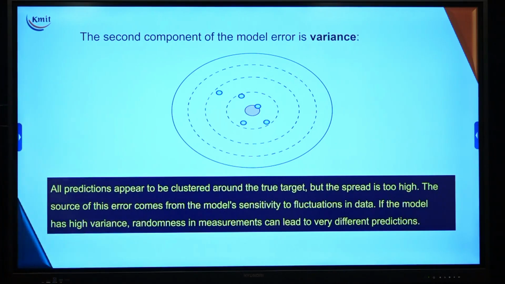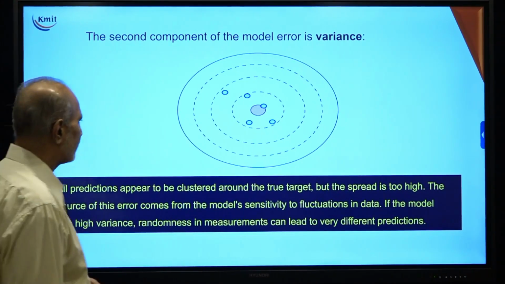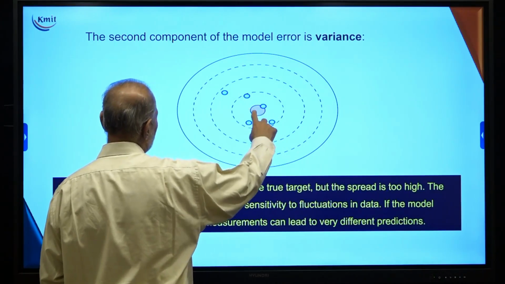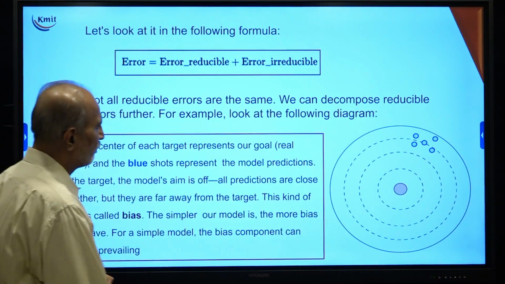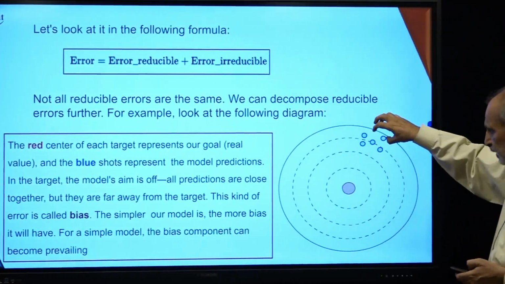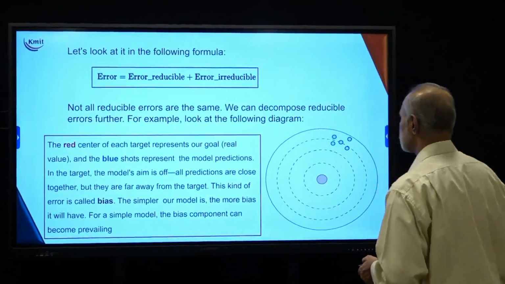Now if you see the variance, some of the blue dots are close to the red one, but some are a little far away from the red dot. So the variance here is very high, but in the earlier case variance was very low, because all the dots put together are having a cluster together. So variance is another term we need to define and understand.